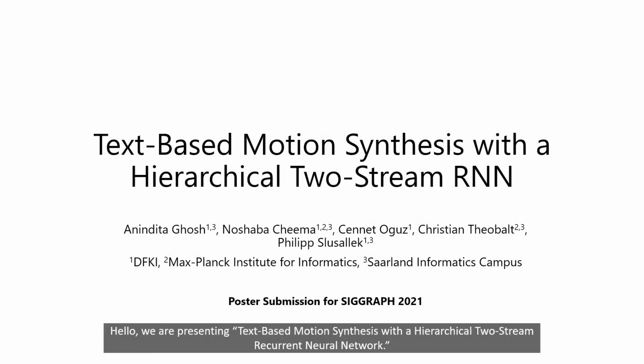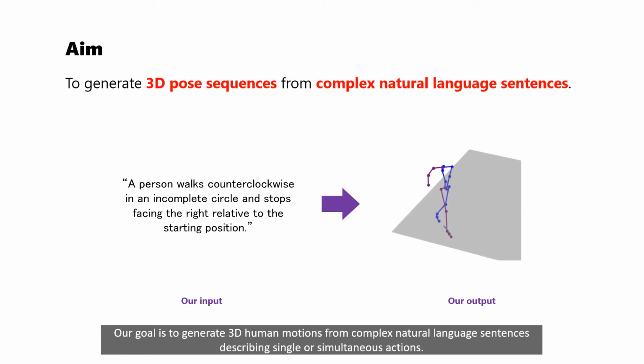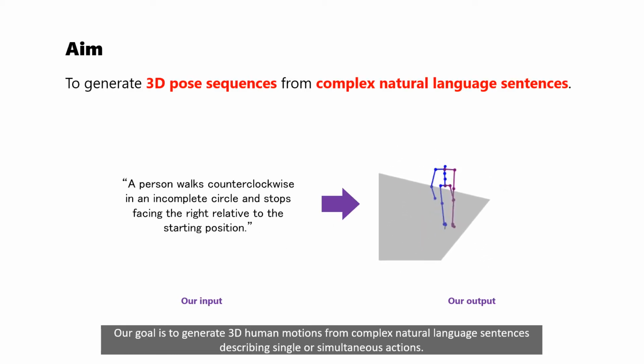Hello, we are presenting text-based motion synthesis with a hierarchical two-stream recurrent neural network. Our goal is to generate 3D human motions from complex natural language sentences describing single or simultaneous actions.